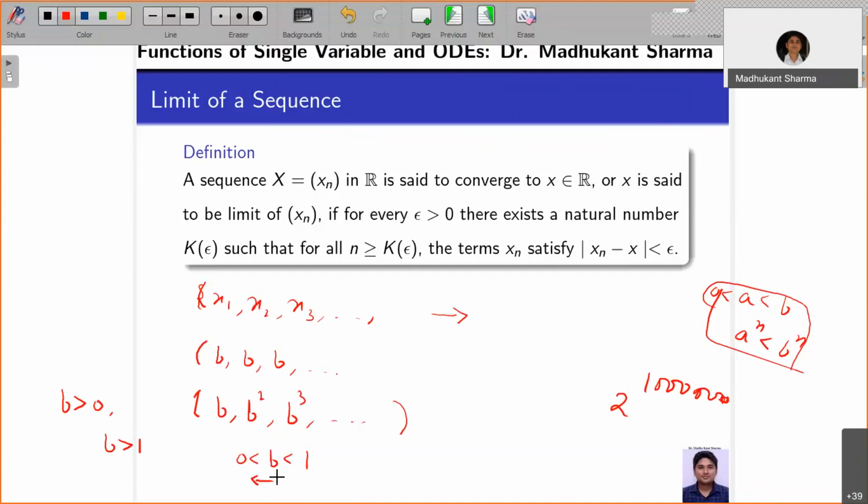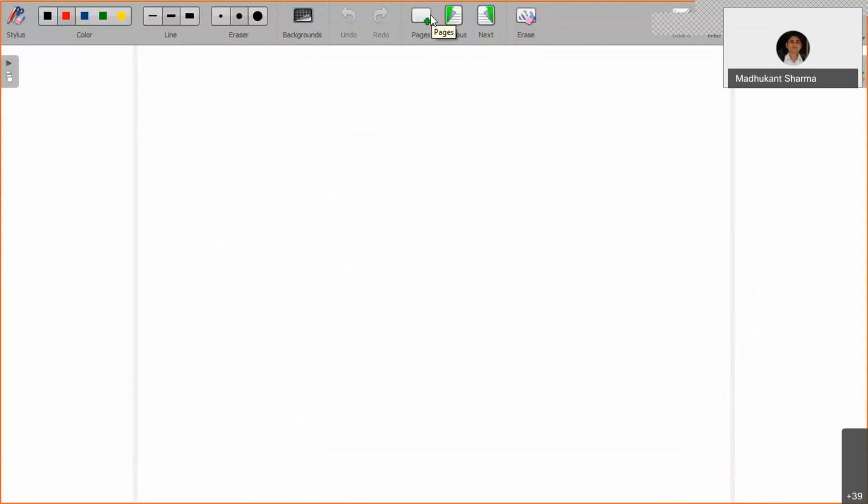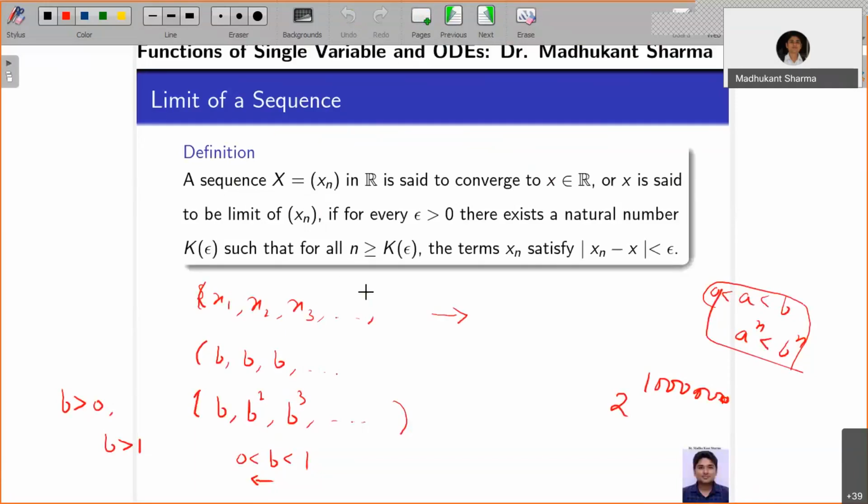Okay, so these are the intuitions with some standard sequences. So how will we define the general notion of it? I want to explain the meaning of this definition. What it says is: xn in R is said to converge to x in R, or x is said to be the limit of xn, if for every epsilon there exists so and so.